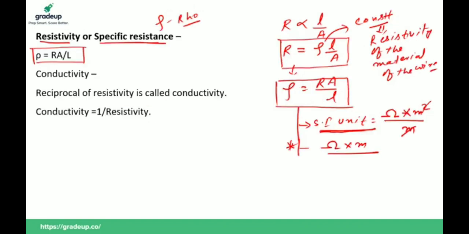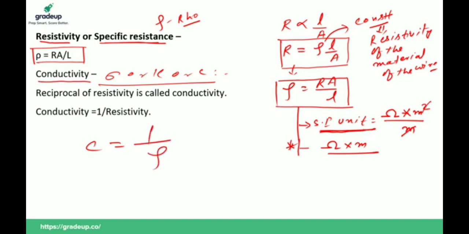We have already discussed that. Now we have conductivity. Conductivity is denoted by sigma or K or C, or kappa. So many symbols for conductivity. And what is conductivity? The reciprocal of resistivity is called conductivity. So C is equal to 1 upon rho, where C is conductivity.